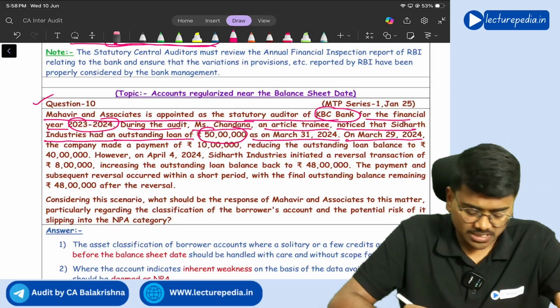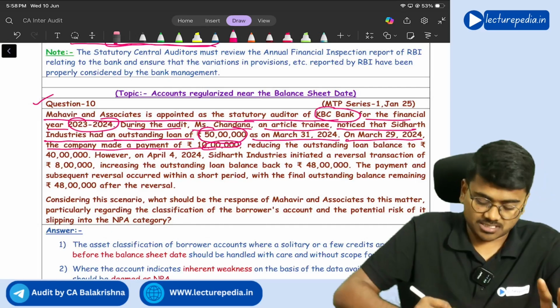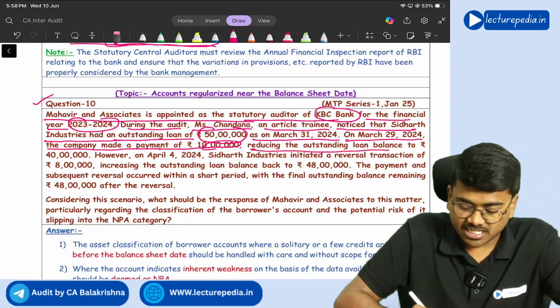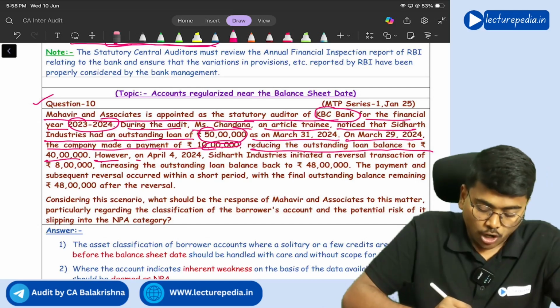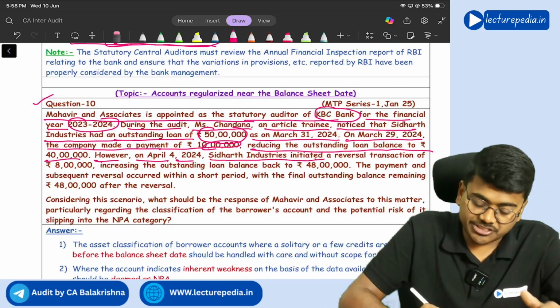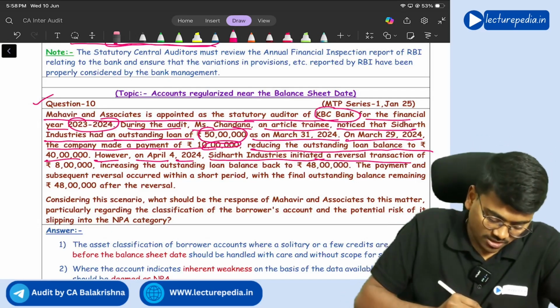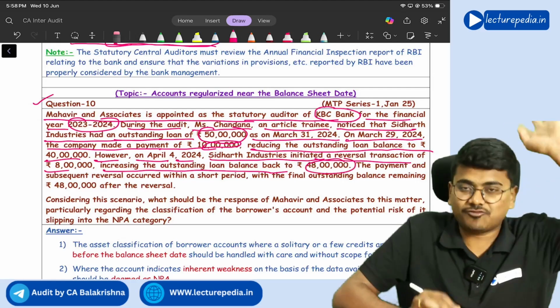On March 29, 2024, company made a payment of 10 lakhs, reducing the outstanding loan balance to just 40 lakhs. However, on April 4, 2024, Siddharth Industries initiated a reversal transaction of 8 lakhs, increasing the outstanding loan balance again back to 48 lakhs.